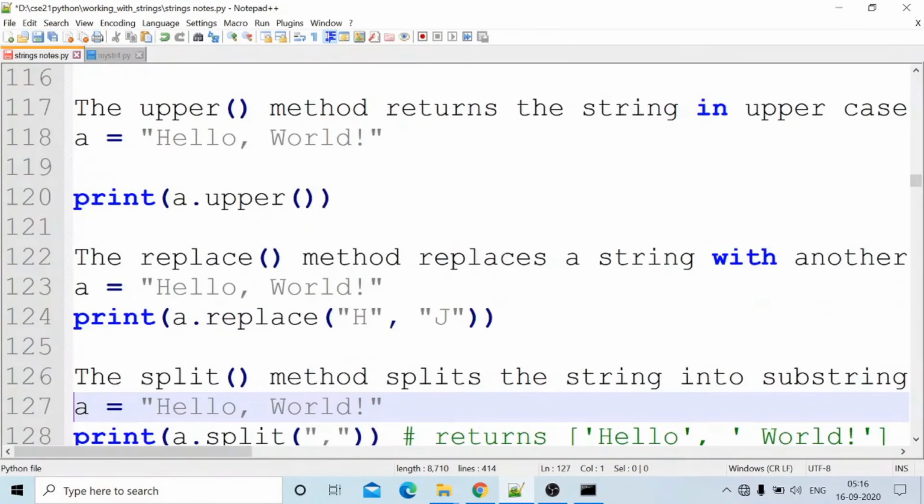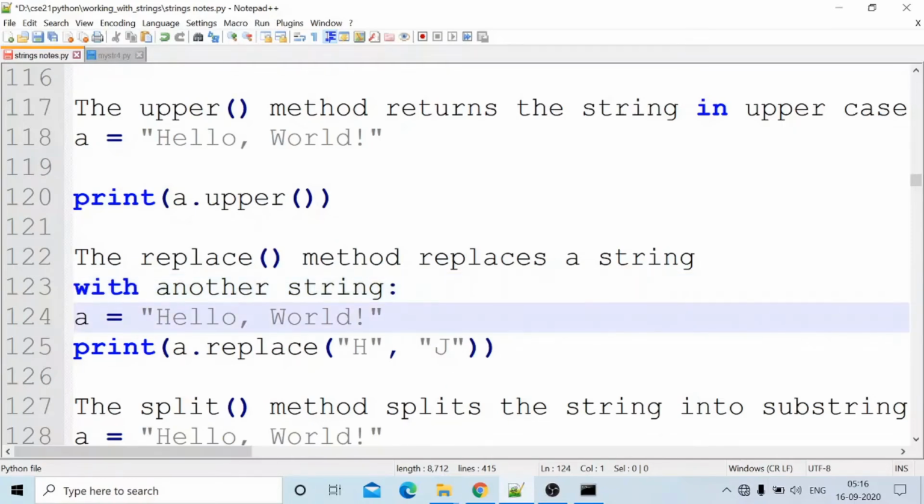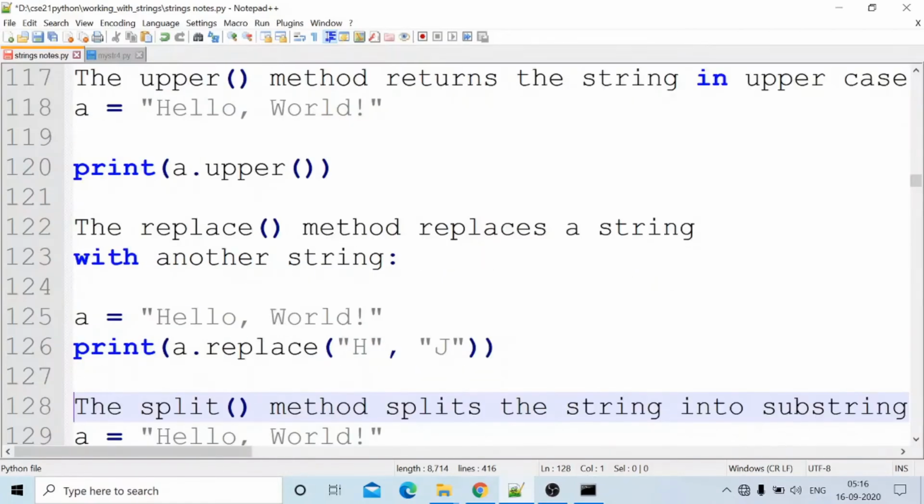The replace method replaces a string with another character. Replace is one of the methods. It replaces with another string. Hello world, I want to replace H with J. This is my requirement. I want to replace the letter H in the hello world. The H can be replaced with J. Okay, A dot replace H comma J. By using this statement, H can be replaced with J.